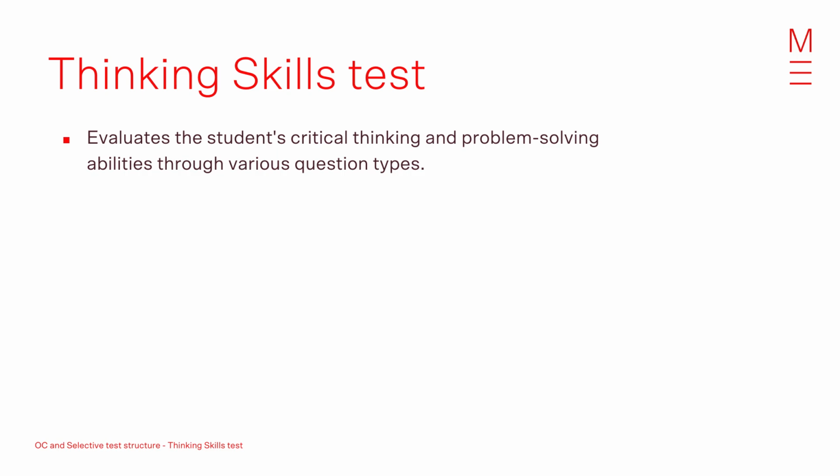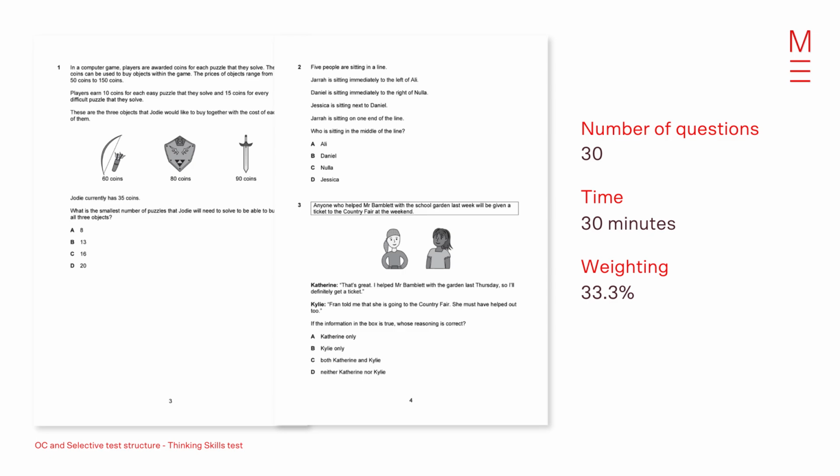The final part of the OC exam is the thinking skills exam. This evaluates the student's critical thinking and problem-solving abilities through various question types. It also assesses abilities in spatial and logical reasoning. In the thinking skills test, there is a total of 30 questions over 30 minutes, weighing 33.3%.